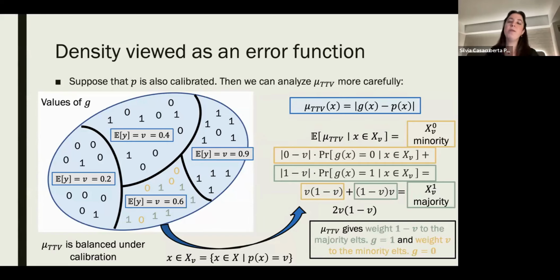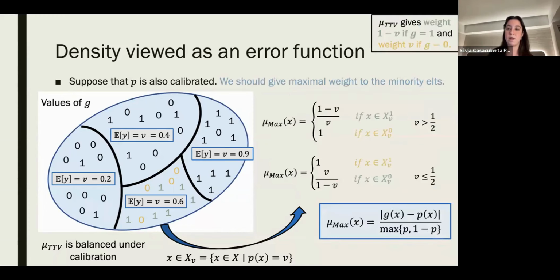But notice that the Bayes optimal predictor, the one trying to get the least error in this definition of error, would output the majority value on every level set. So if v is 0.6, I would say 1. But given that that's Bayes optimal, if we're trying to increase the density, and therefore increase the error of this predictor, we should be giving more weight to the minority elements, because that's when this predictor is going to pay a price when it's wrong.